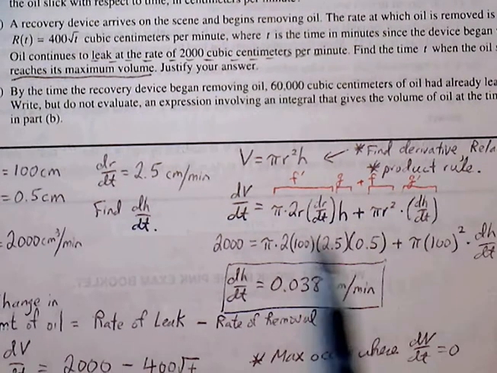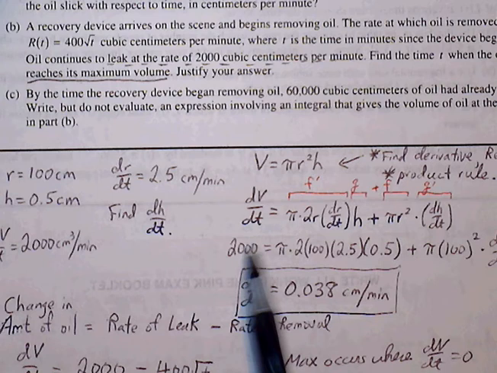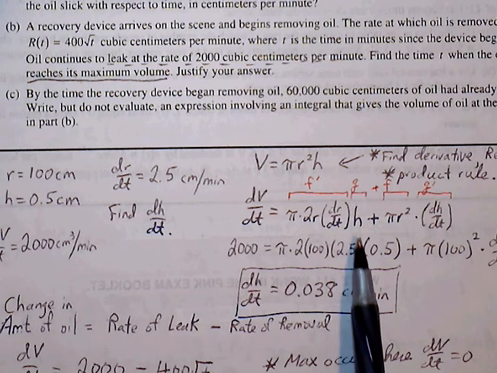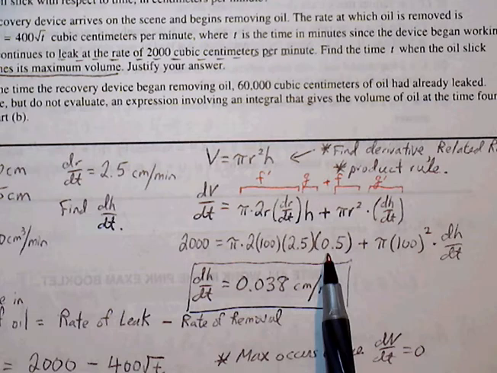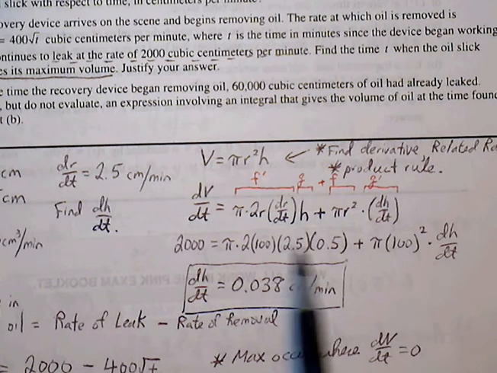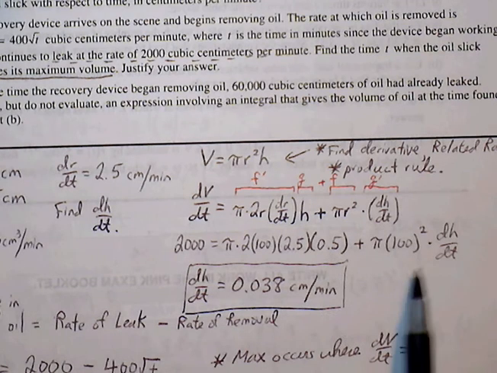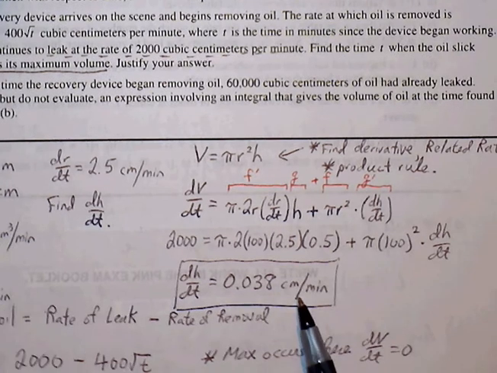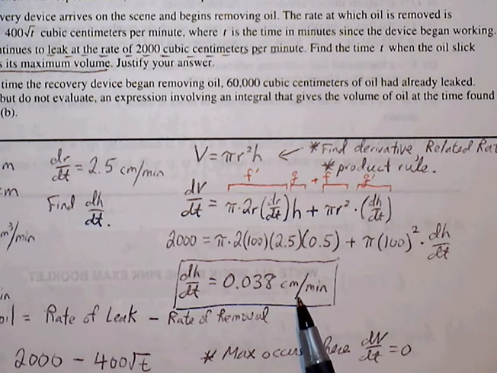We have dV/dt, which is 2000. We have r, which is 100. We have dr/dt, which is 2.5. We have h, which is 0.5. And then we have r, which is 100, and then we have to square that. All this we can plug into our calculator and solve for dh/dt. We're going to get 0.038. This is the rate of change of height over the course of time, so centimeters per minute.